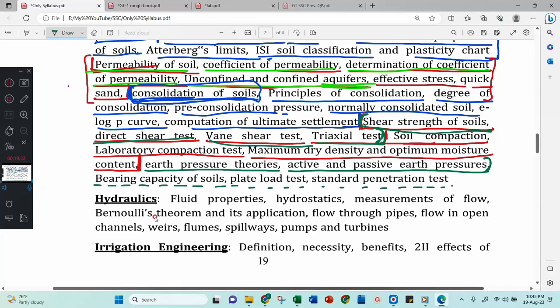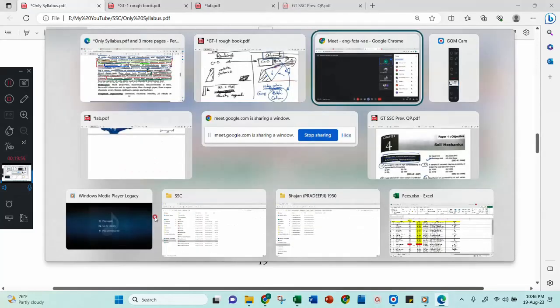What they have given here are the earth pressure theories, active earth pressure and passive earth pressure. But we have discussed even earth pressure at rest, and Rankine's and Coulomb's also, so that is completed. Then at the top, shear strength, direct shear, vane shear, triaxial is over. Okay. Is there any doubt? Want to discuss anything?